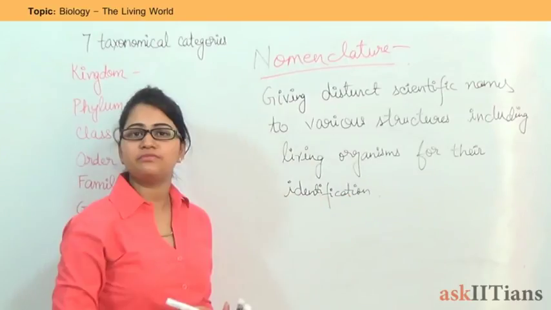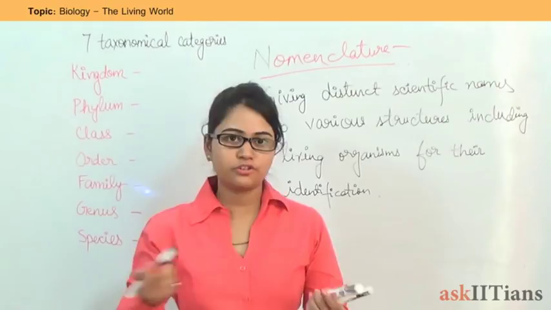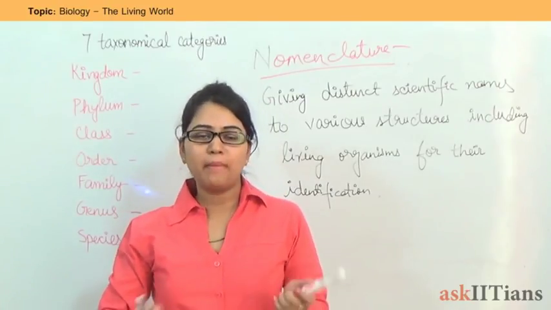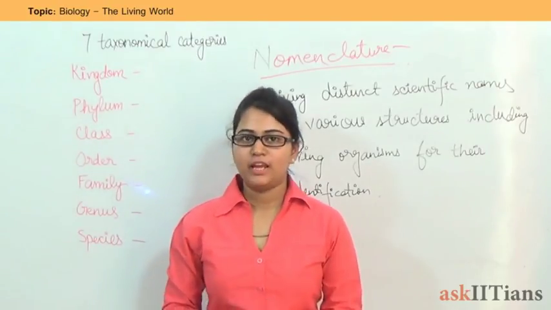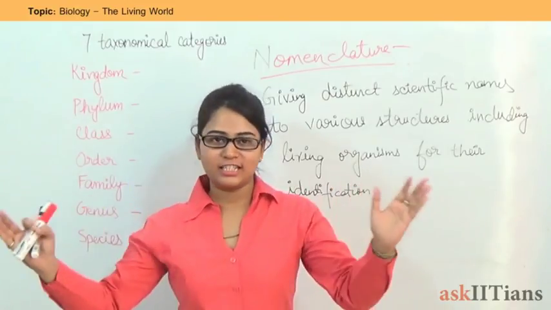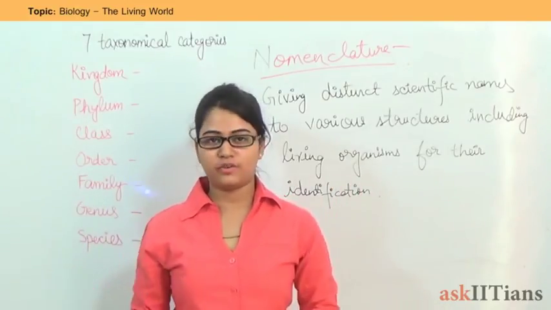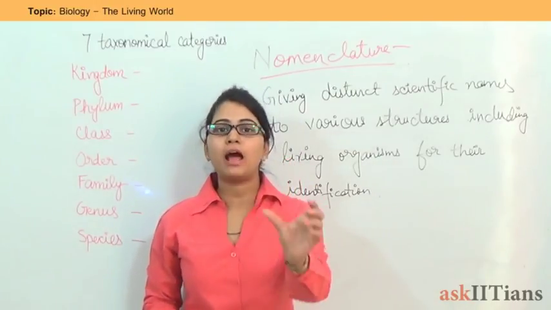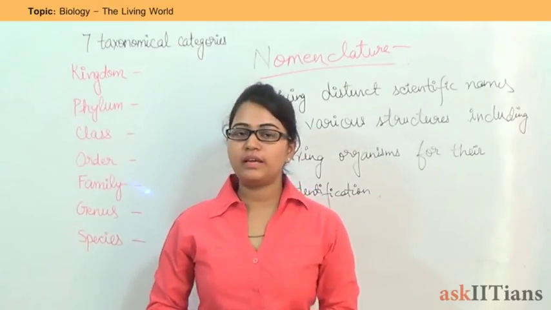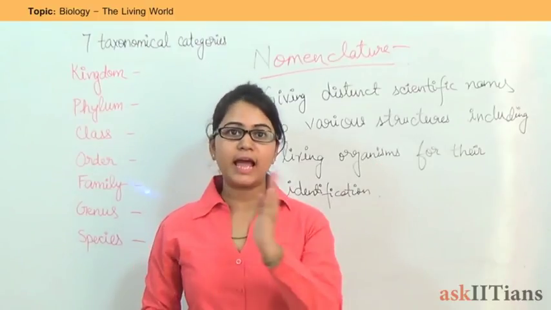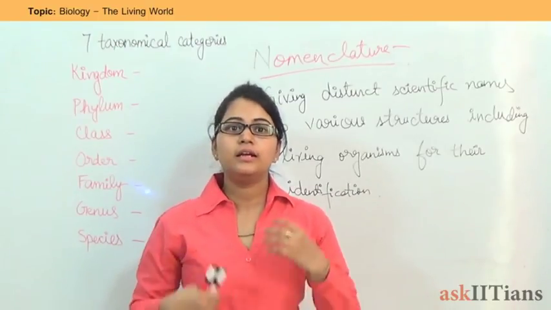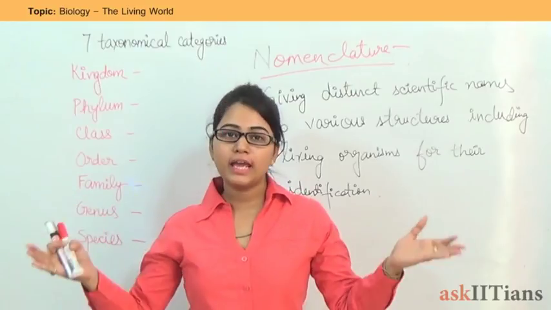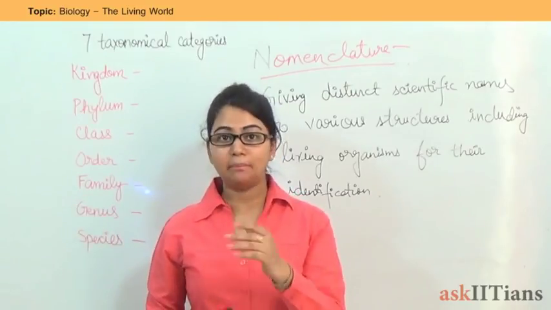Why have we defined this system of nomenclature? This question might come to your mind. Actually, let's see. If there are 7 scientists of 7 different countries sitting together and they have to give a name to a plant, what will they do? Each and every scientist will coin a name in his own language for that plant.